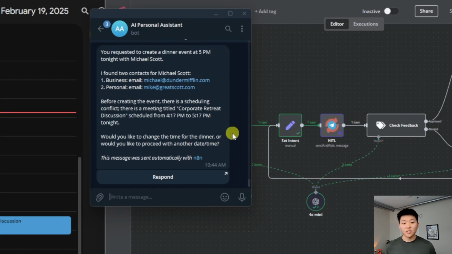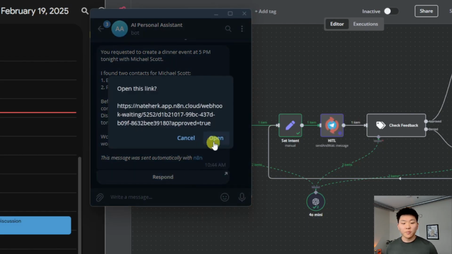As you can see, we got this message that says, you requested to create a dinner event at 5 p.m. tonight with Michael Scott. I found 2 contacts for Michael Scott. Before creating the event, there's a scheduling conflict. There's a meeting titled Corporate Retreat Discussion from 4:17 to 5:17. Would you like to change the time for dinner, or would you like to proceed with another date and time?